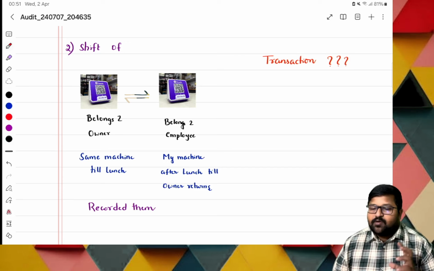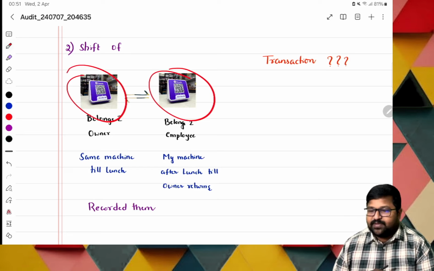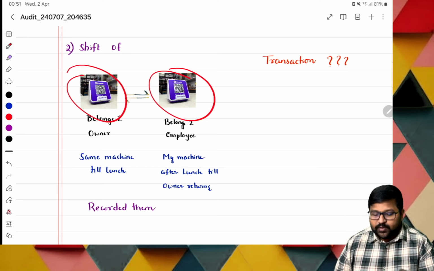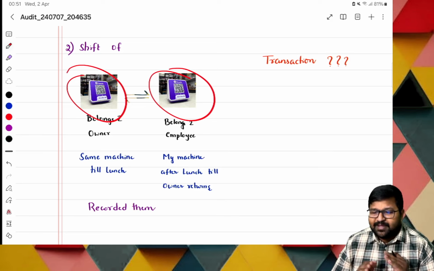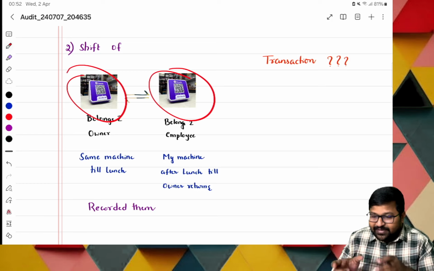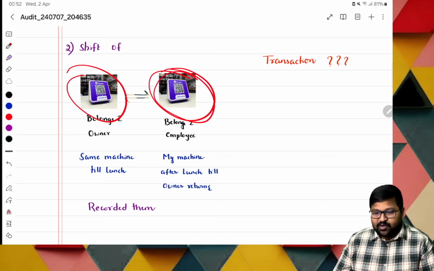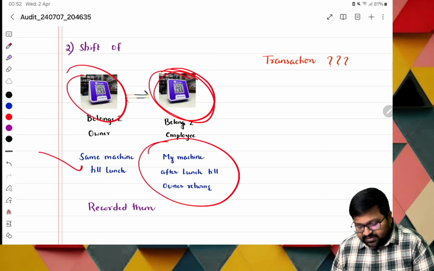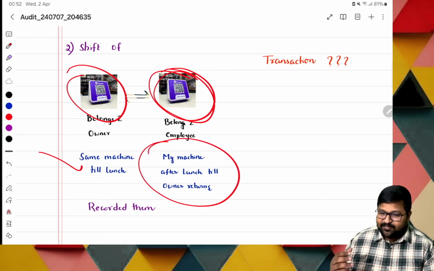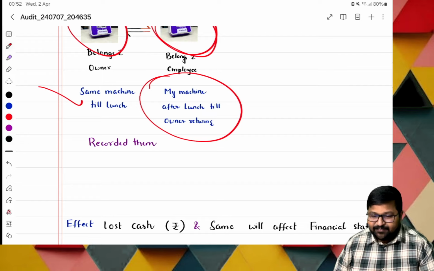Okay, sir. Normally, the shift is off. This belongs to the owner, and this belongs to me. Sir, the owner left for lunch. During that time, I'm changing that one. And if he asks whether any sales were done, I would answer, none came to the shop. Then automatically, whatever amount came in during this gap will go to me. Even then, I can take the amount. Same shift till lunch, but after lunch till he comes back, we will not record those things. Next.